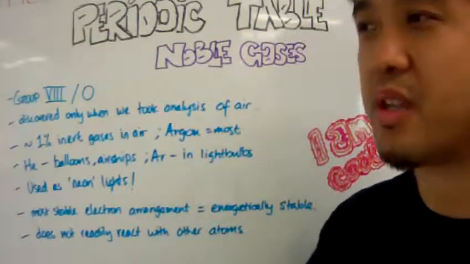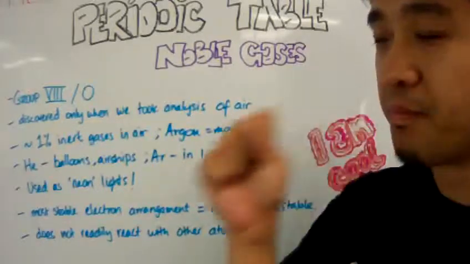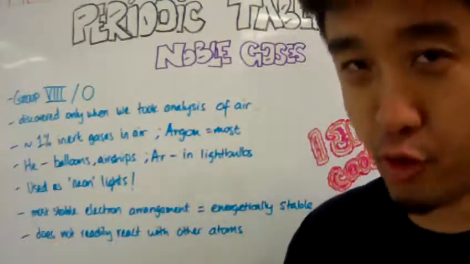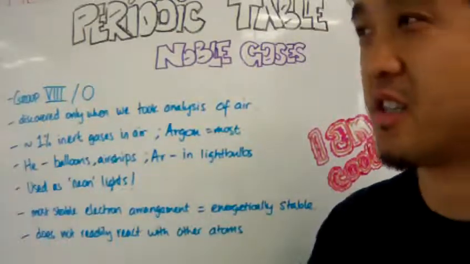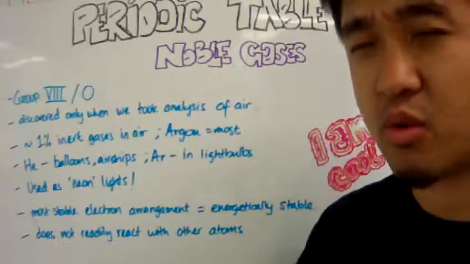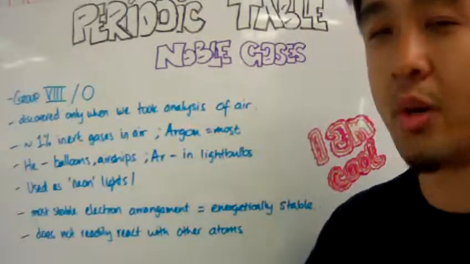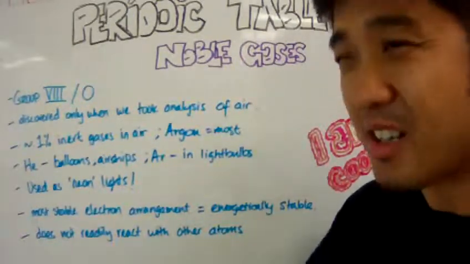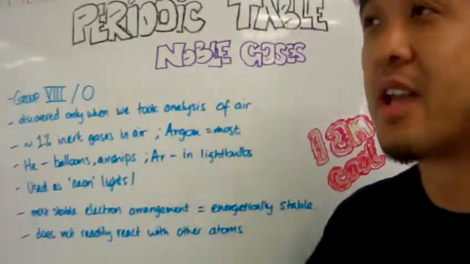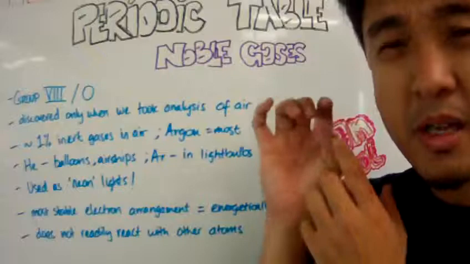But if you were to breathe in argon, your voice will sound very heavy. That's because argon is heavier than air, and so your voice will naturally have a lower tone.